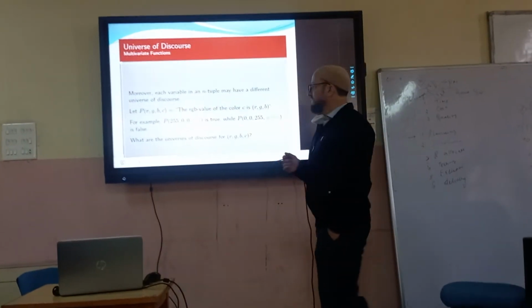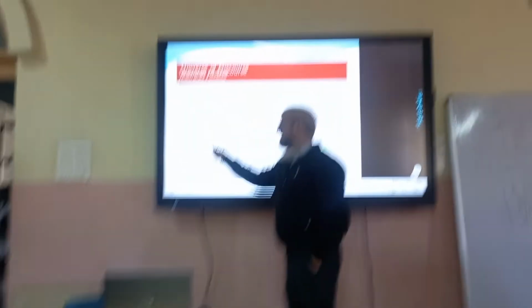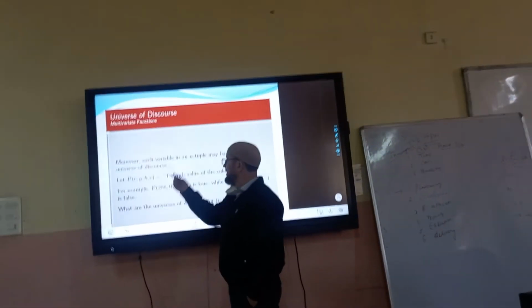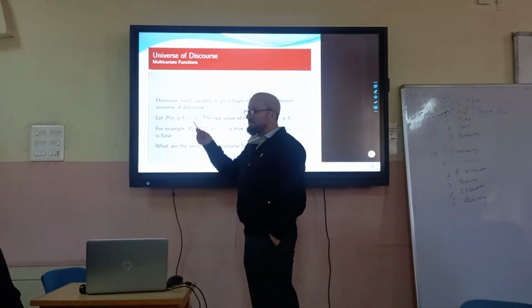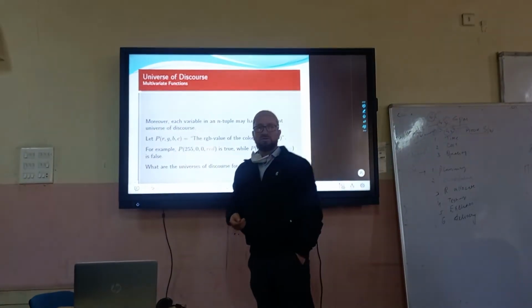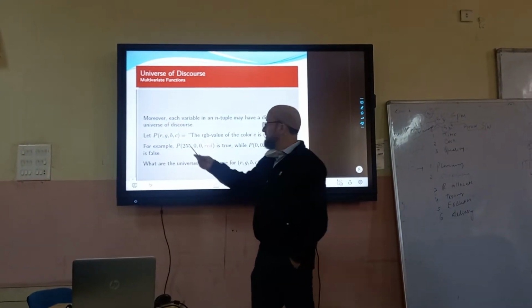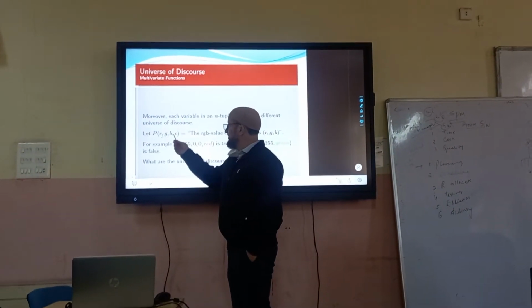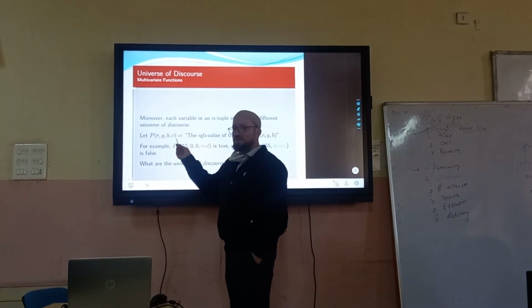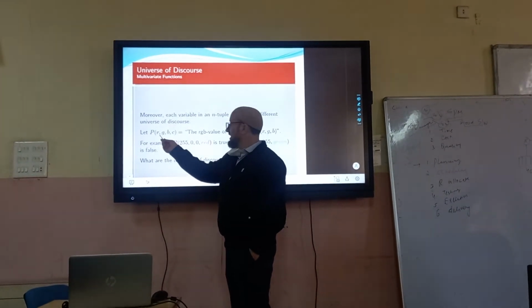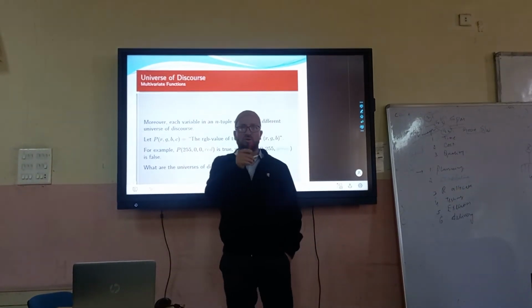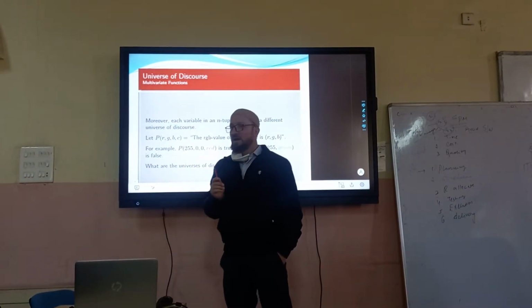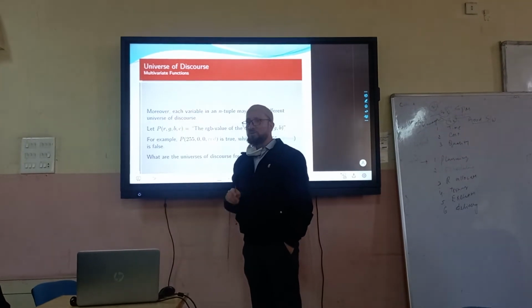It is not necessary that each variable among this n-tuple has the same universe of discourse. You could have these three, for example, R, G, B, and C is the color. Now they can take values from 0 to 255, because RGB values can go from 0 to 255, and C tells us which color, red or blue or whatever.